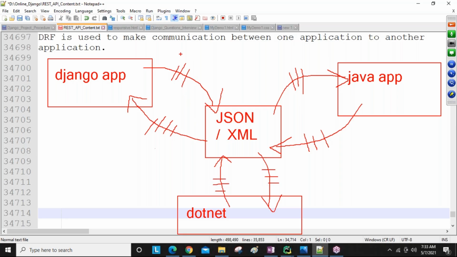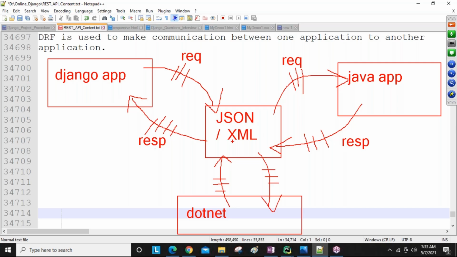You can see here my Django is sending one request in the form of JSON, meaning my Django code, by writing some lines of code, is converted into JSON. This JSON request is taken by Java. Java takes that request, processes it, and gives a response. This response is sent back in JSON format, and this JSON response is taken by our Django. Like this, finally our Django request reaches Java and the Java response reaches Django. Via JSON or XML, applications communicate.